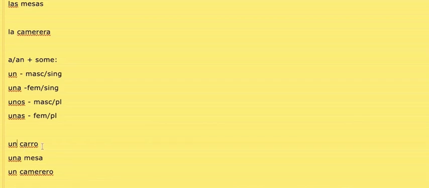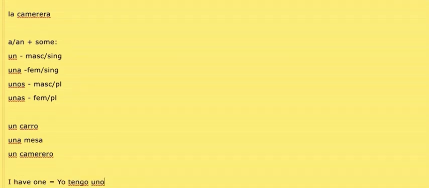But if I wanted to say I have one, in reference to a car, you could say yo tengo uno. So essentially, uno only gets used when we're not using it in conjunction with that noun. Carro cannot be next to it. As long as carro is not there, it's fine to use it.